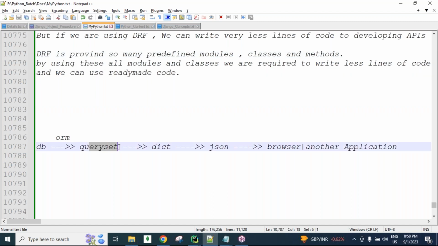So using Django REST framework, there is no need to write these logics. Converting query set data into a dictionary and then into JSON, and converting JSON data into a dictionary and then into a query set, is all done by Django REST framework automatically using the serializers concept, guys. What is a serializer? We will discuss all these things. Just wait some time.